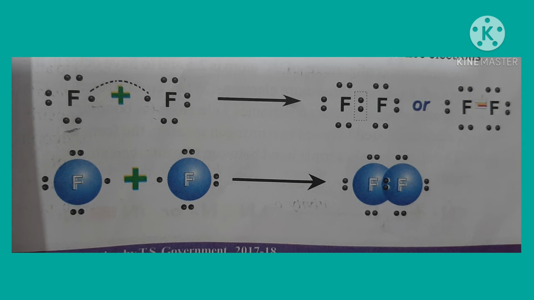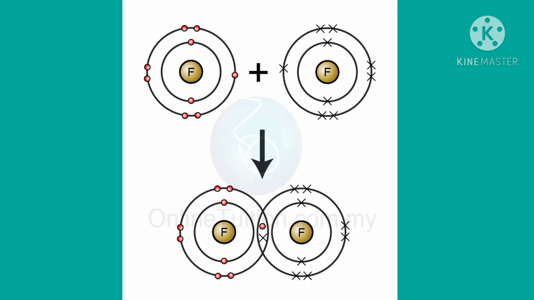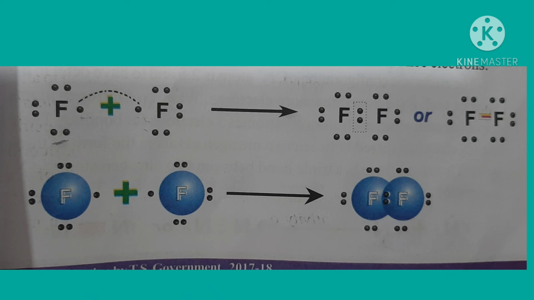In fluorine atom, you know the electronic configuration of fluorine atom: 2, 7. In the valence shell, it has 7 electrons. It needs 1 electron to get octet. So if we take another fluorine atom also, it needs 1 electron to get octet. So both fluorine atoms come together and combine, and share the electron pair between them, and form a covalent bond between fluorine atoms and form fluorine molecule. In this way, in covalent bond, fluorine molecule is formed.